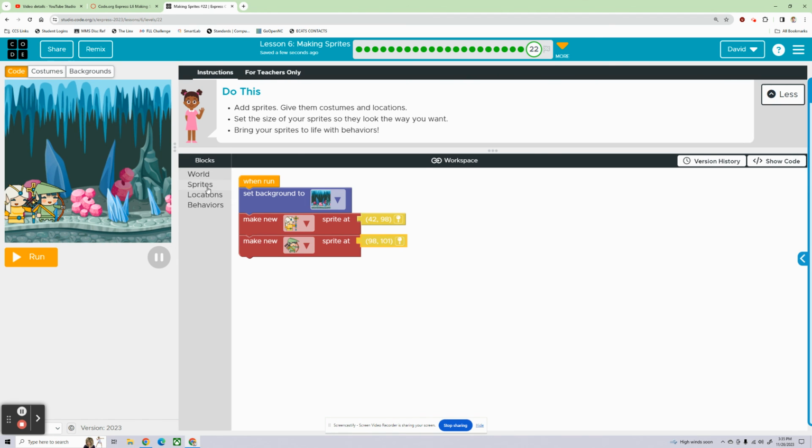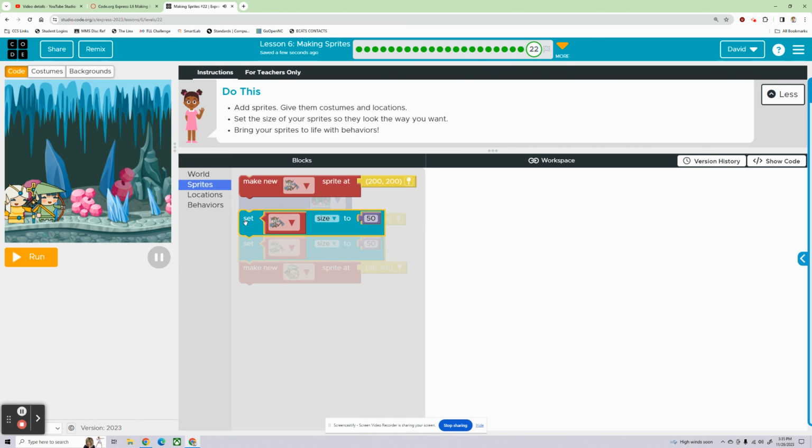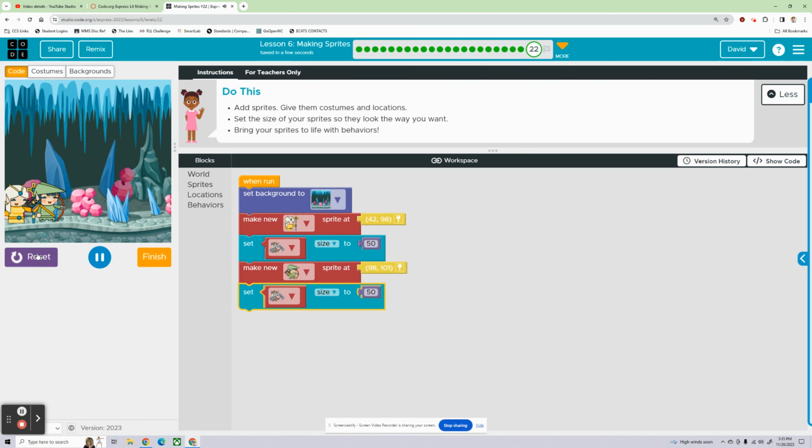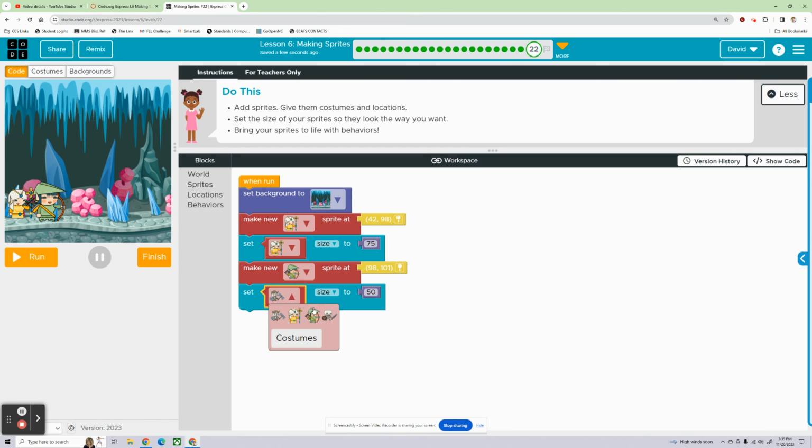Let's make you both a little smaller. Maybe 25. Oh, whoops. No wonder. There we go. No, 25 is way too small. 50. Enter. 50 is also very, very small. 75. Enter. That's good. 75 works. And then we're going to make our Ranger 75 as well. Same size. Here we go.